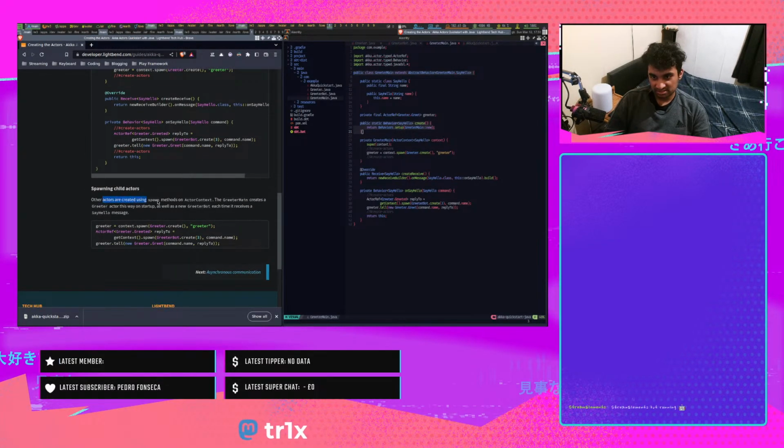Other actors are created using spawn methods and actor context. A greeter main that creates a greeter actor this way on startup, as well as a new greeter bot each time it receives a say hello world message. Say hello message.